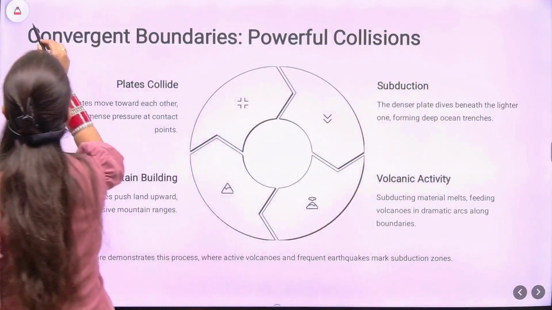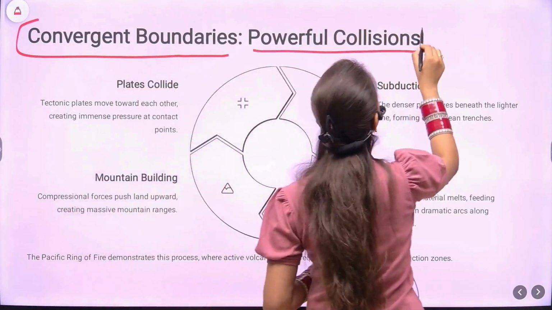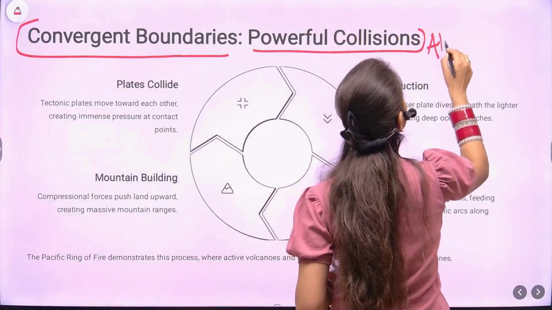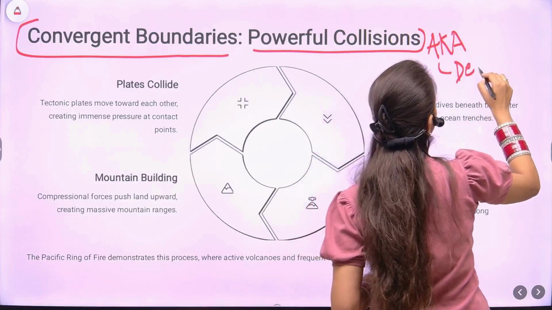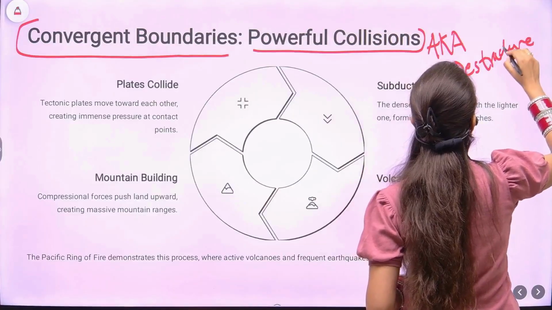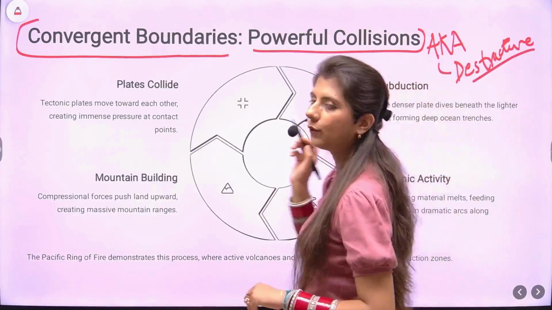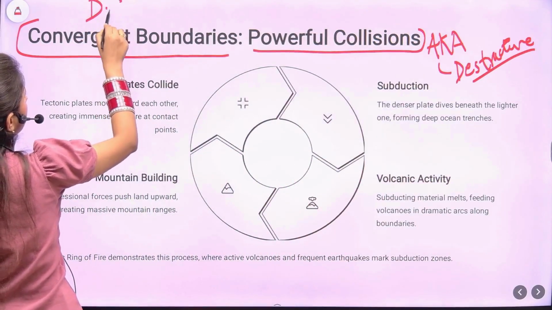Next up we have convergent boundaries, also known as destructive. Just pay attention. Divergent is also known as constructive.